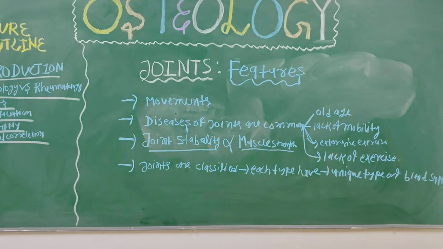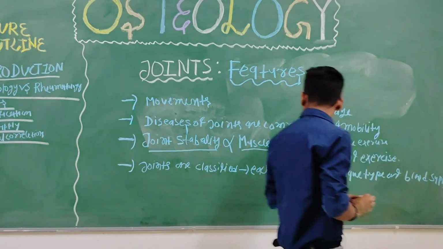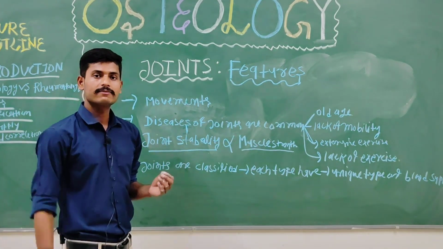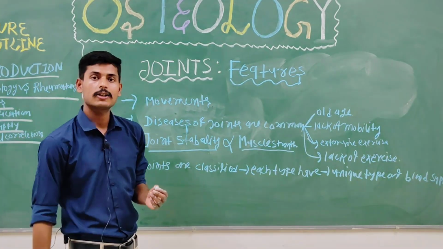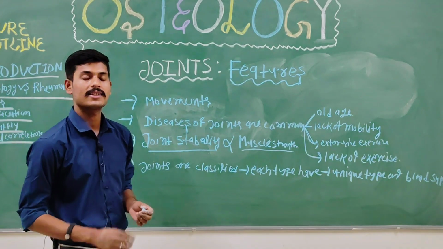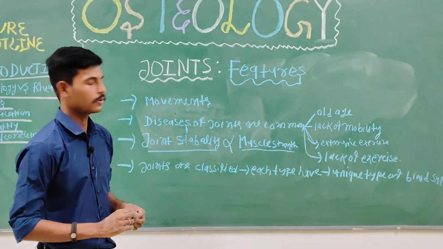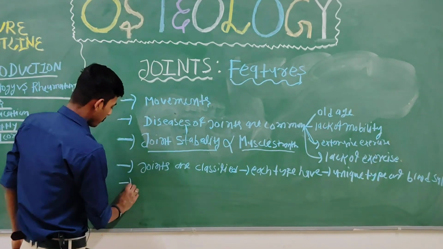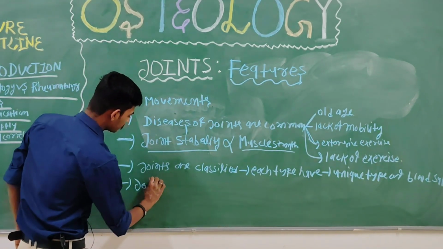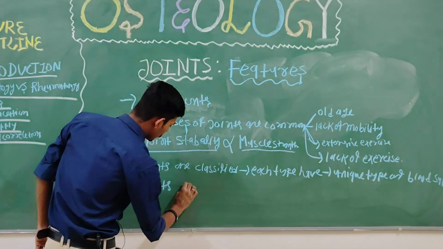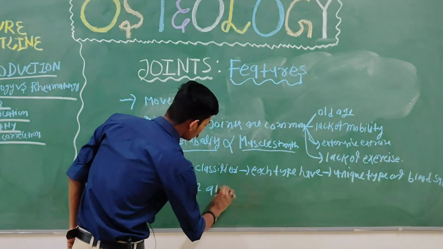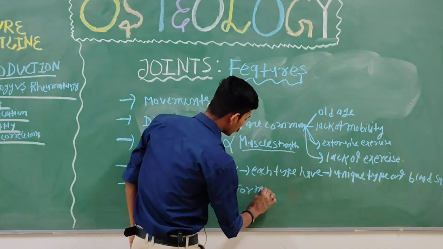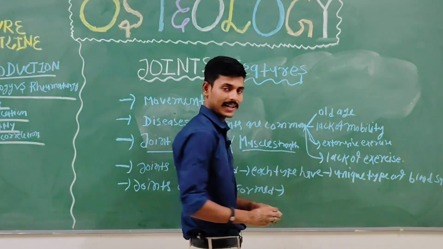Okay, shall we move ahead? Now, as you know, bones are embryologically formed from one kind of stem cell. That stem cell is called the mesenchymal stem cell. So joints are also formed by the mesenchymal stem cell.